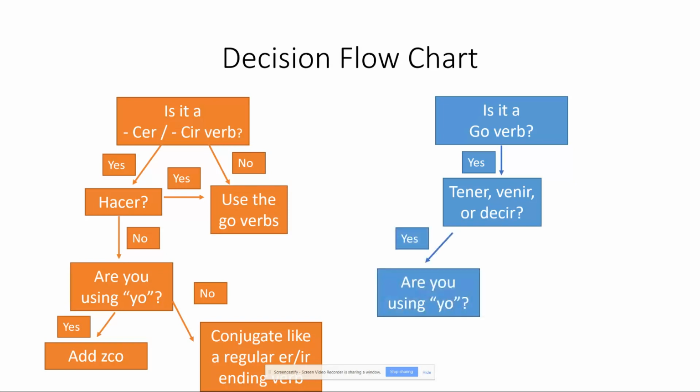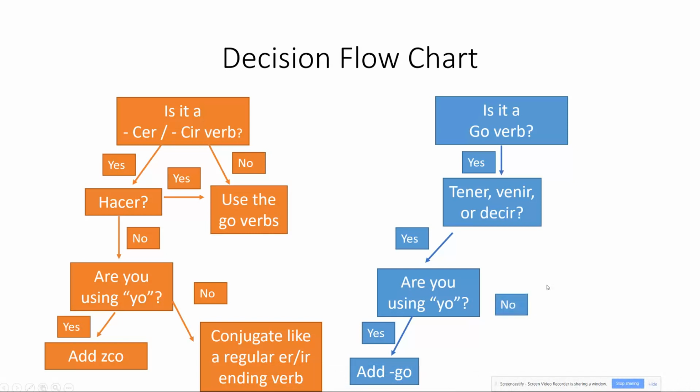If you said yes, are you using the yo form? If you say yes, you're going to add go. However, if you said no, what I need you to do is change the stem with all of the other pronouns except for nosotros.